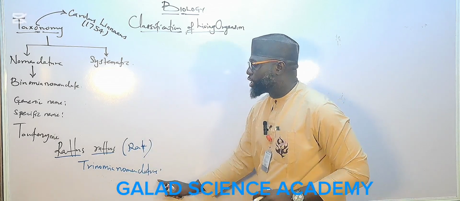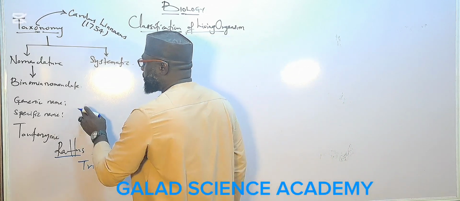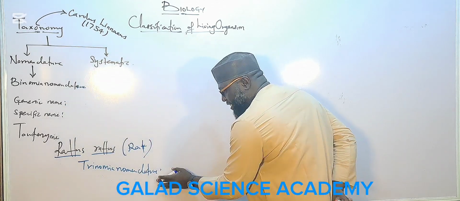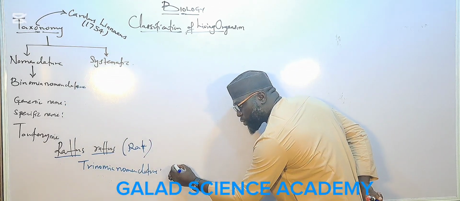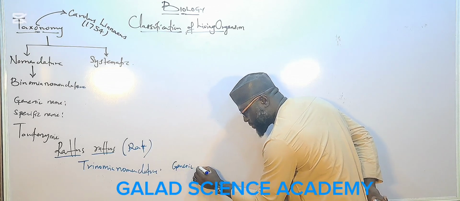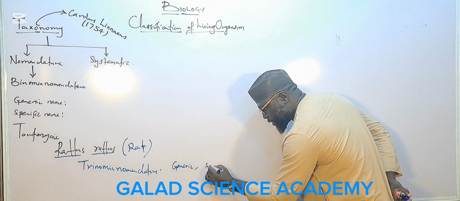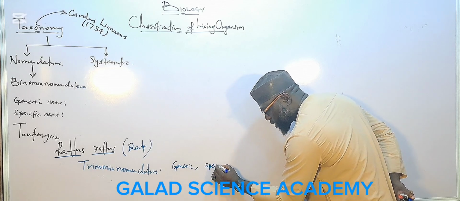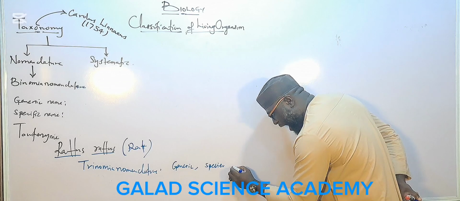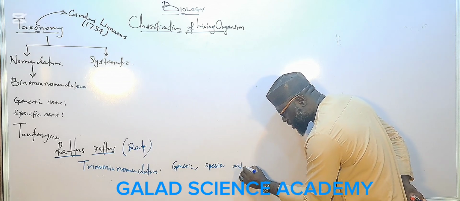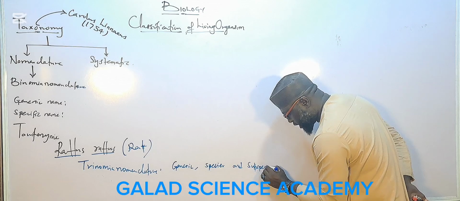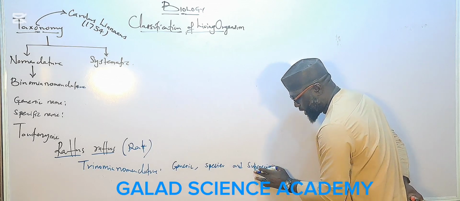This trinomial nomenclature is comprised of the generic name, followed by the species name, and the subspecies name.